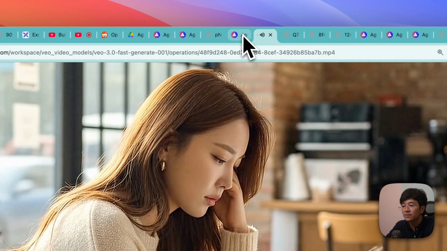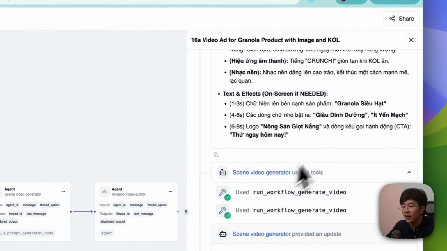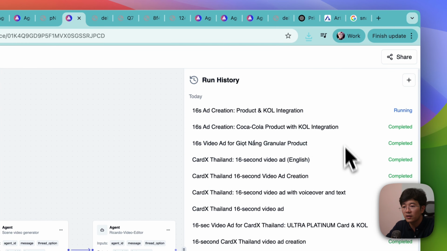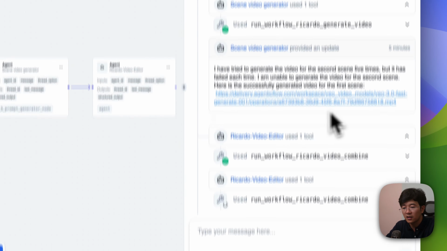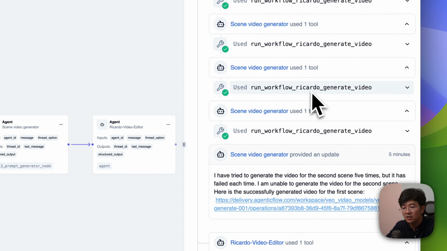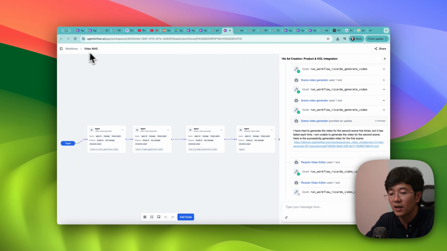So basically that's how you can have a multi-agent system generate a video for you. This one is still running. I think this one is done already. Okay, so we have generate video, and right now it's just trying to combine the video for you. Okay, it just takes some time to do it.